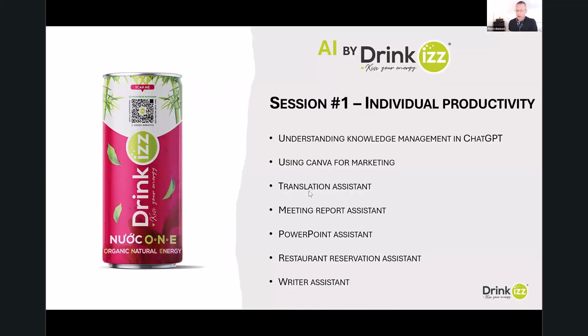I will show you various use cases, as you can see on this menu, with Canva for the generation of visual marketing and also for translation, for the meeting report, for PowerPoint generation. Another example is restaurant reservation, and also the writer assistant. Globally, this is a set of various assistants that can help you in daily life to optimize your time and to automate various processes.